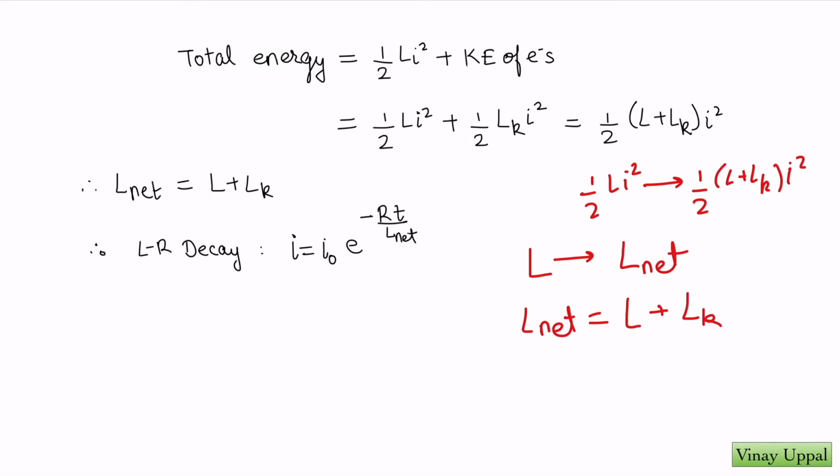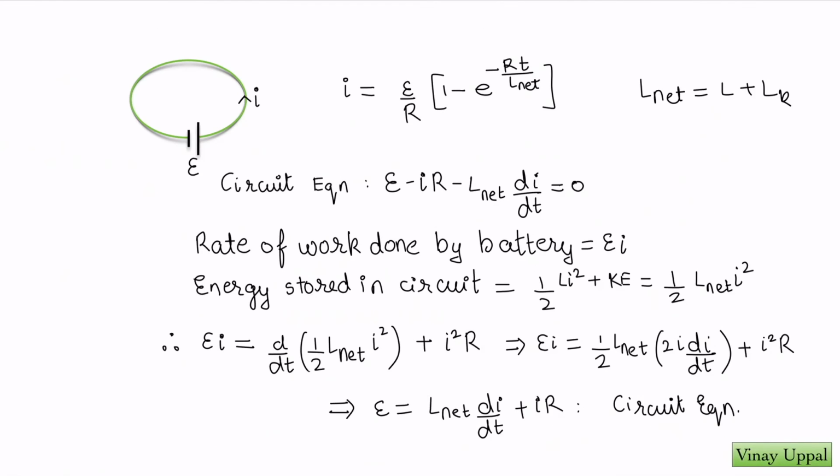Let's also look at what happens when we have a battery in the circuit. If I have a battery of EMF E, I'm assuming that you know this basic equation for the charging of an inductor. E by R times (1 minus e raised to minus RT by L) is our usual equation, but instead of L, what will we have now?